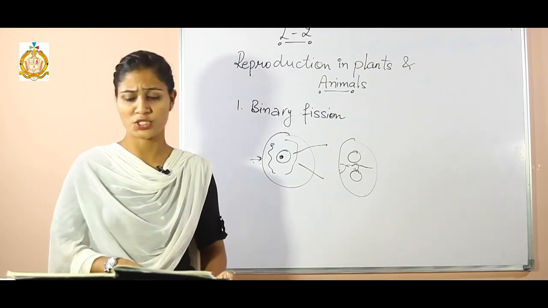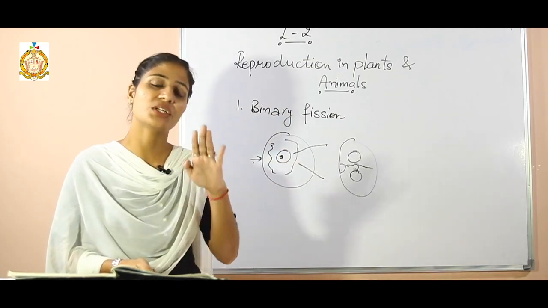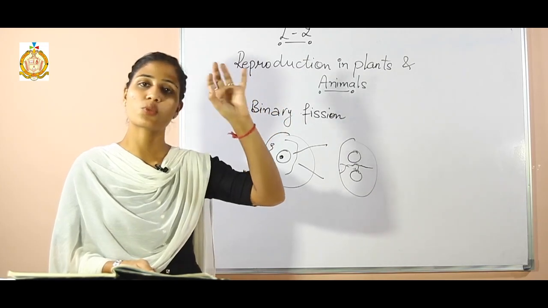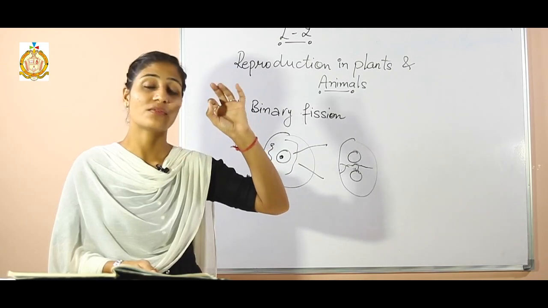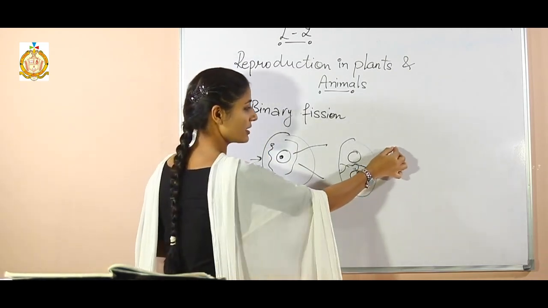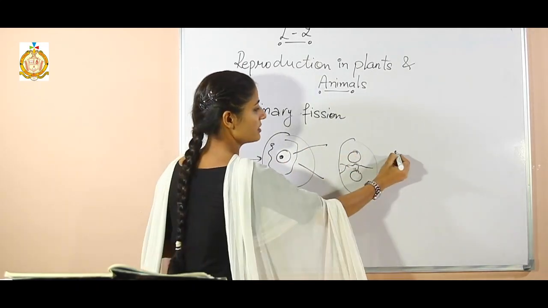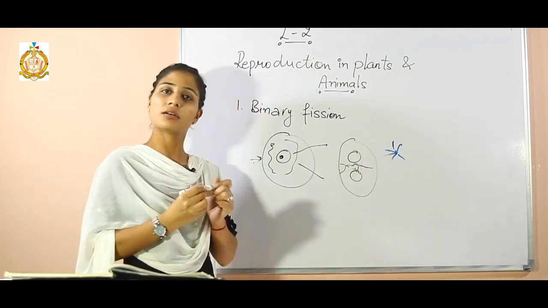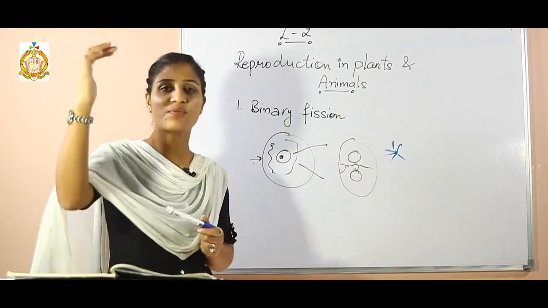Next one, spore formation. You may have seen that when the wheat season starts, in the sky white colored spores are flying here and there. They have feather-like appearance, and they have a number of finger-like projections around them, and they are flying in the sky.